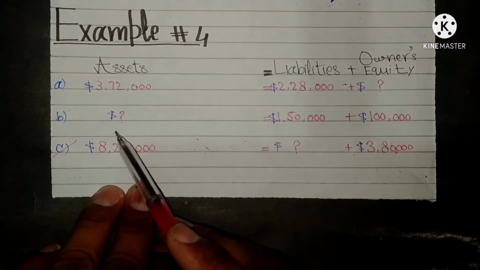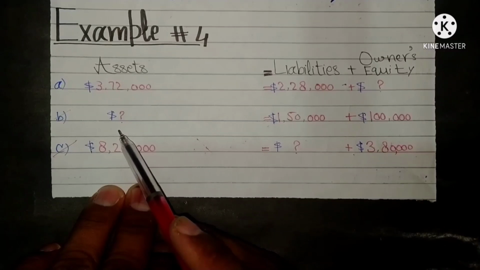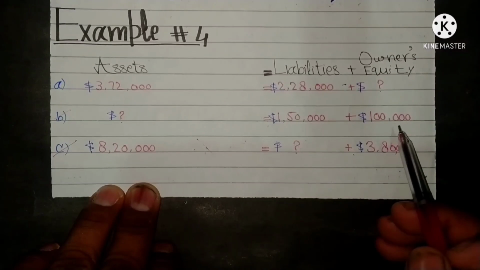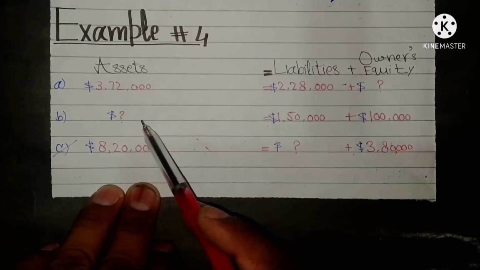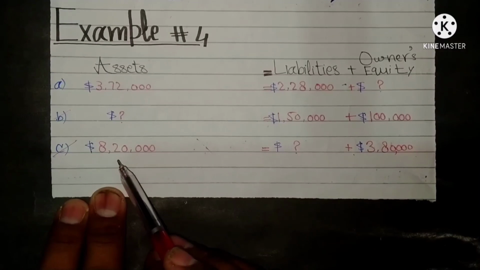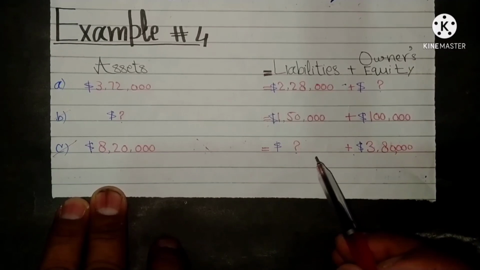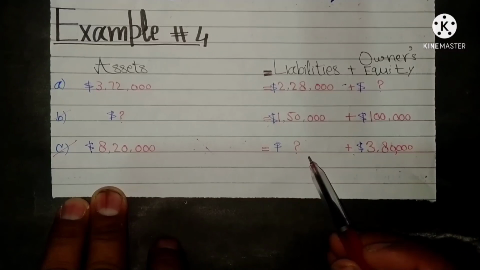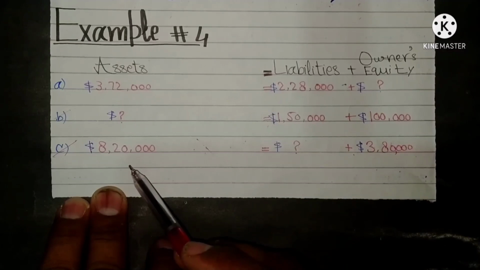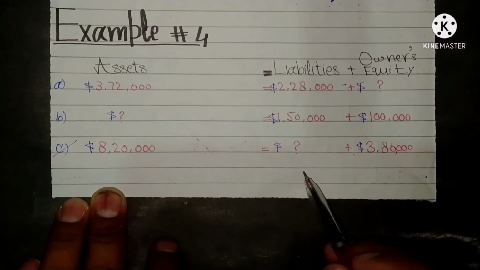In the second case, we are missing assets, so we will add liabilities and owner's equity. We will ultimately find the assets amount. In the third case, we are missing liabilities. We will deduct owner's equity from assets and ultimately find the liabilities.